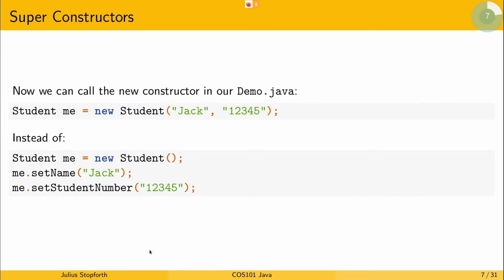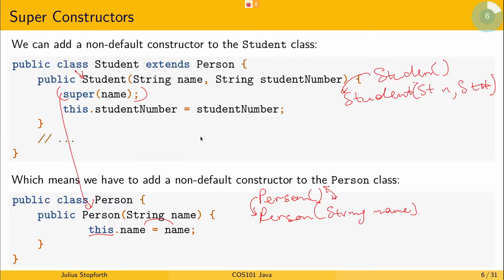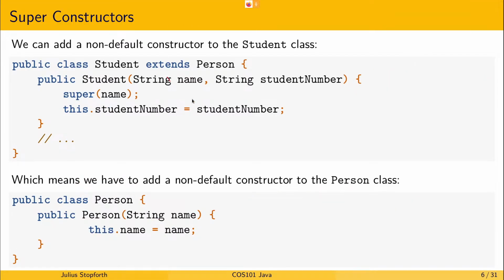So I think, do we have a demo? So now we can create a new student, give it the name and the student number when we create it. That's calling this constructor here, and that constructor in turn calls this constructor here and passes the name along. So as opposed to us saying down in here this dot set name, right? Those two separate codes.